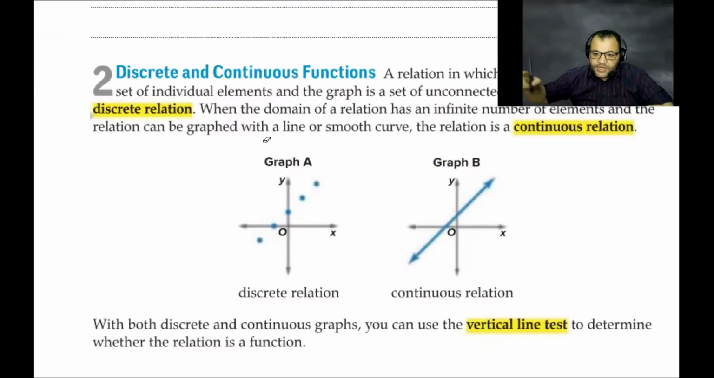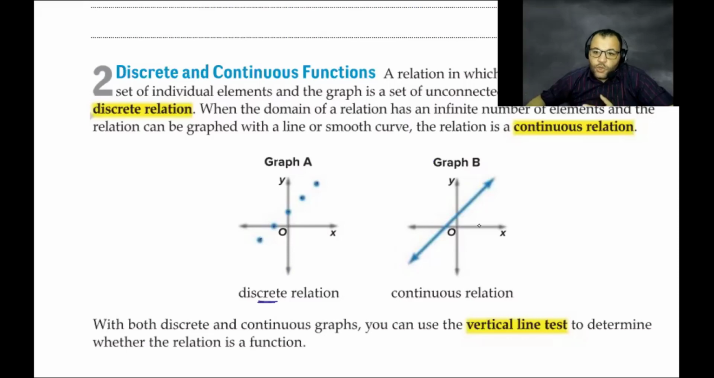Sir, could you repeat? For this one, what do you find here? Points. Are these points connected together, or is there a gap between them? Yes, gaps. There is a gap, so it will be a discrete relation. You understand it now? Okay. Is there any gap here? Yes, sir.